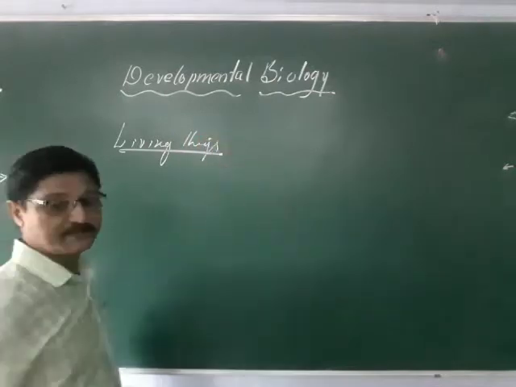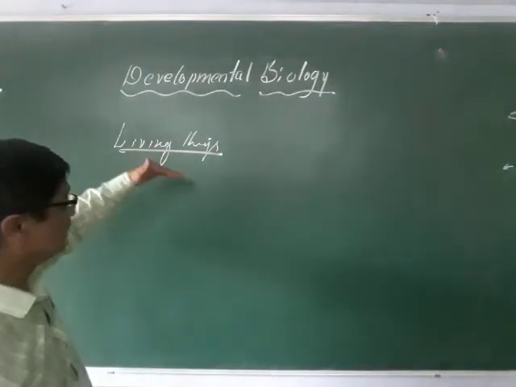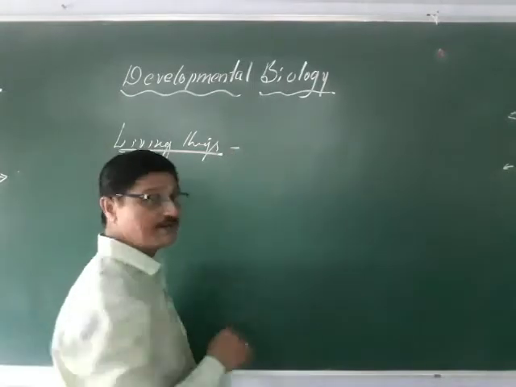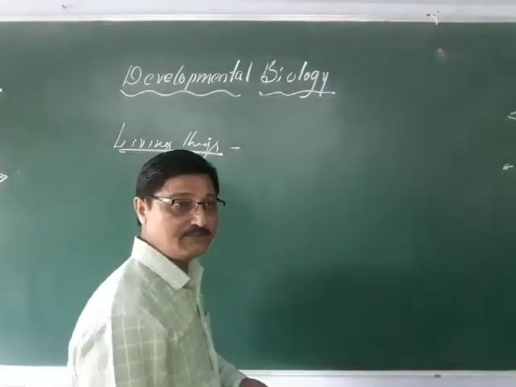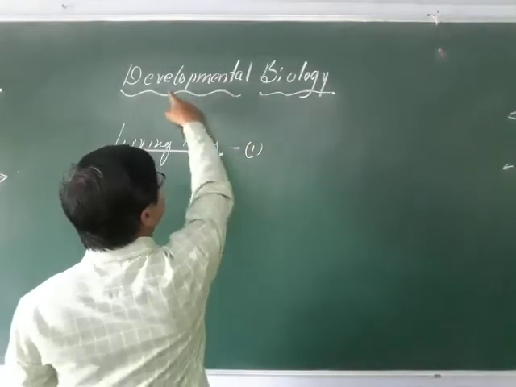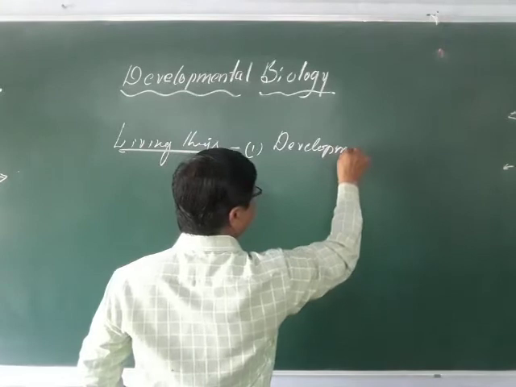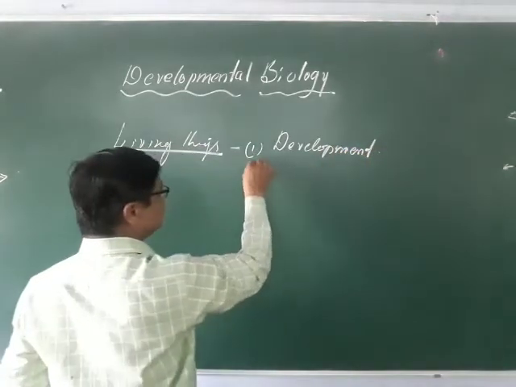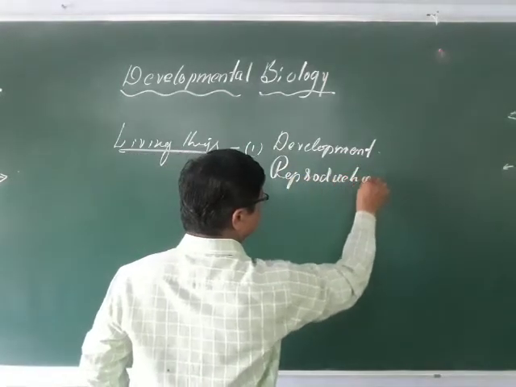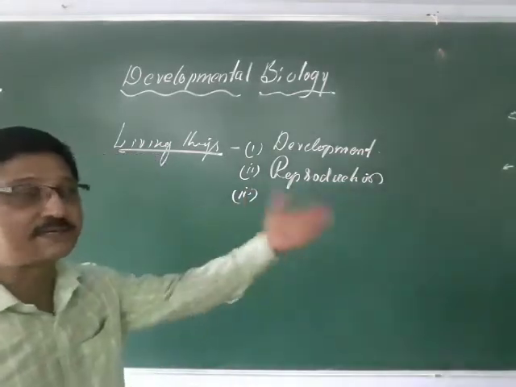there are three important characters that we are able to differentiate, or you can say distinguish, in living things. What are these three fundamental properties of living things? One is development. So what is the development? The second one is reproduction. And the third one is transmission of genetic characters from generation to generation.